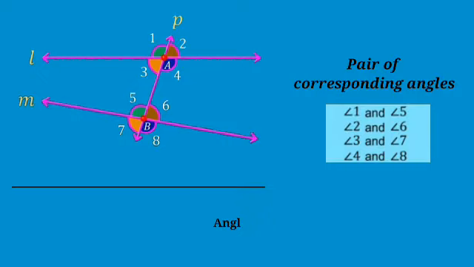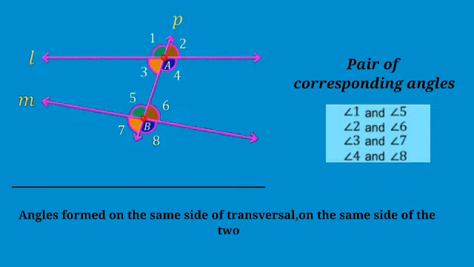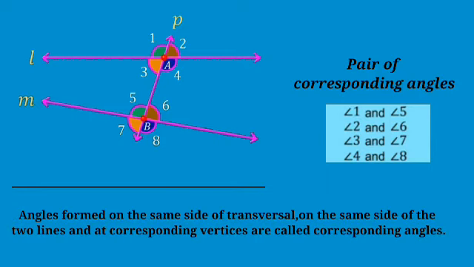the transversal, and angle 2 and angle 6 are on the right side of the transversal. Similarly, angle 3 and angle 7, angle 4 and angle 8 are also at corresponding positions. Therefore, these pairs of angles are known as corresponding angles.